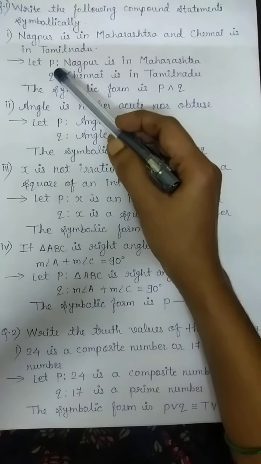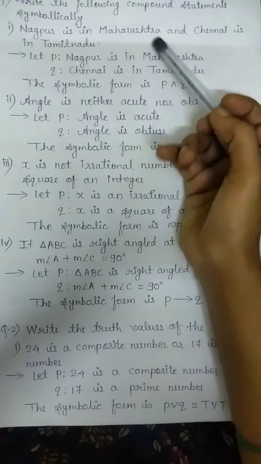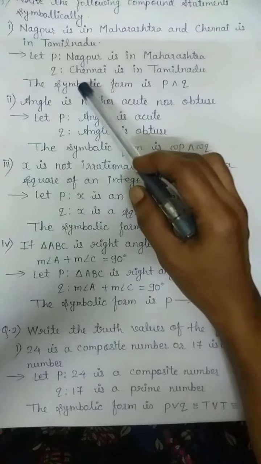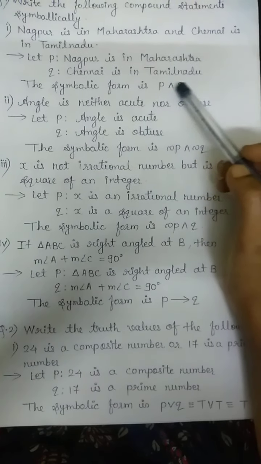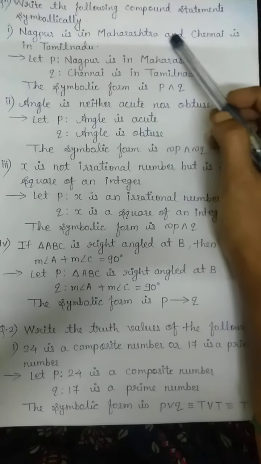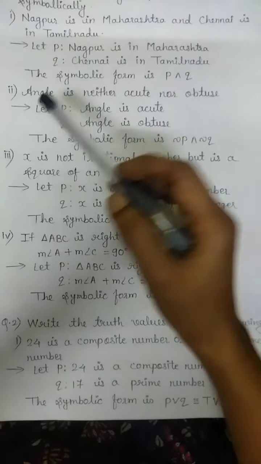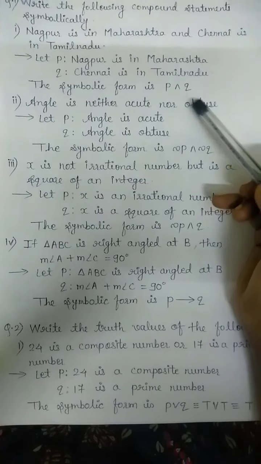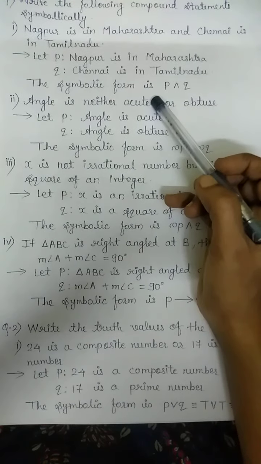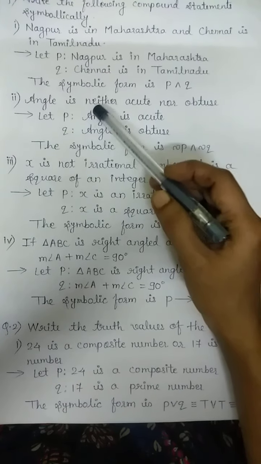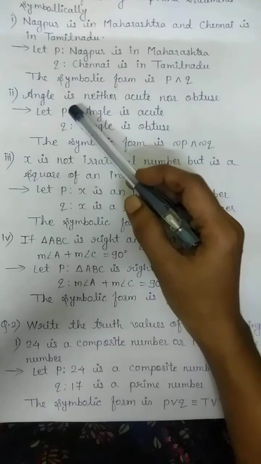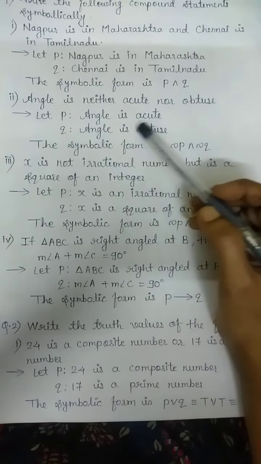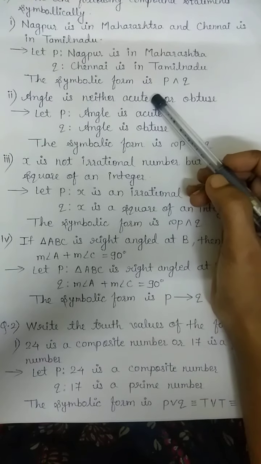So let's consider P as Nagpur is in Maharashtra and Q as Chennai is in Tamil Nadu. Now the symbolic form is P and Q because and is the logical connective given in this compound statement. Now second, angle is neither acute nor obtuse. Even though a negative statement is given, while writing the simple statement we will write the positive one. So P as angle is acute and Q as angle is obtuse, and that negation we will write at the